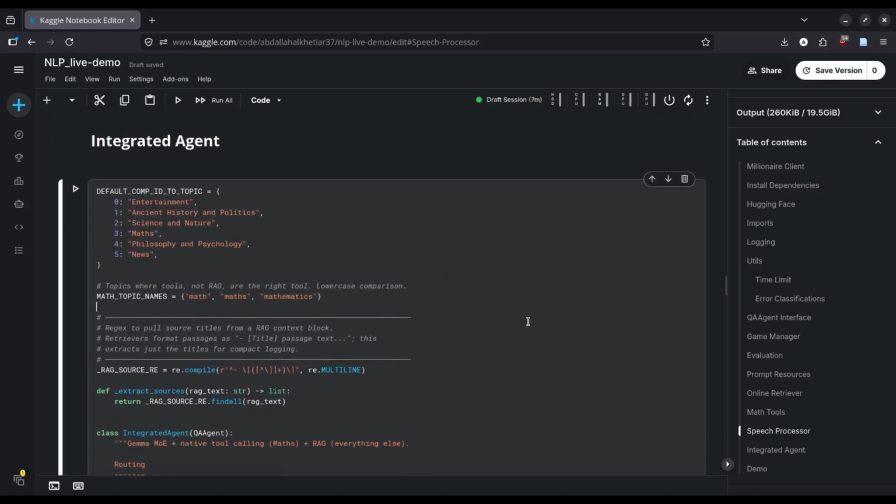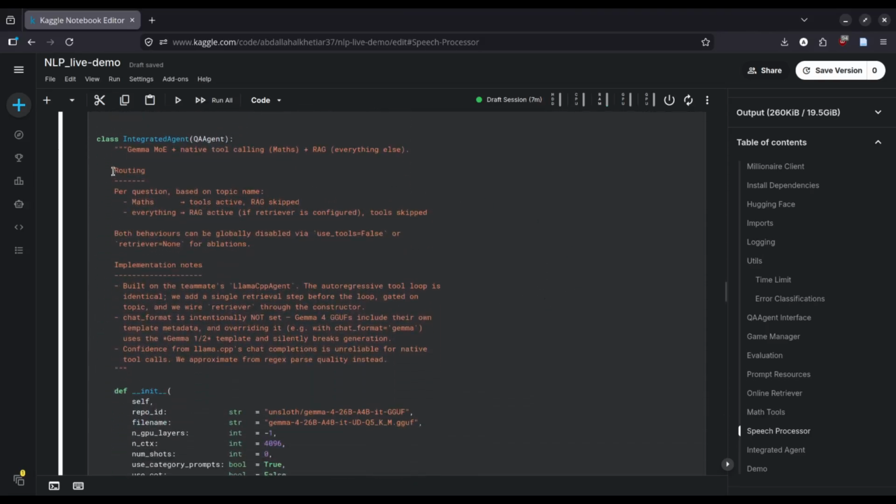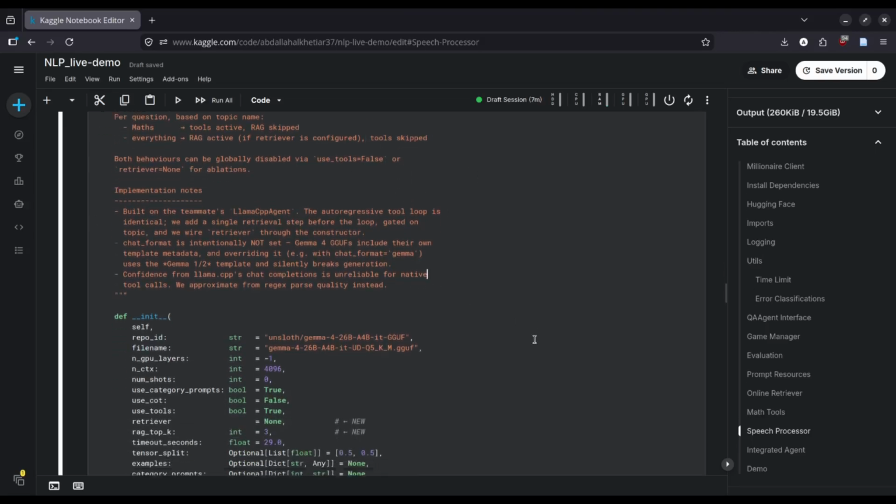Now, the integrated agent is the main agent class. This is the one that is responsible for routing everything. So, depending on the question, if you have maths, it can use the tools if they are activated and skips RAG. Instead, for everything else, it uses RAG if the retriever is configured. In this case, it skips the math tools, obviously, since they are not needed for the other categories.